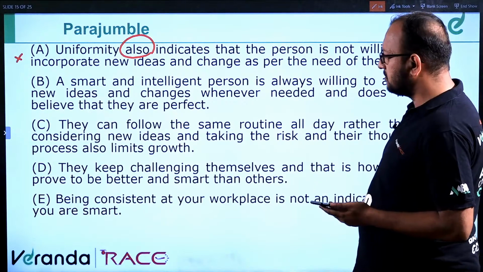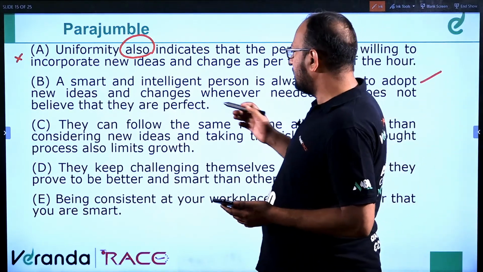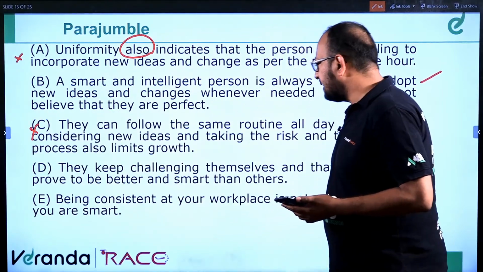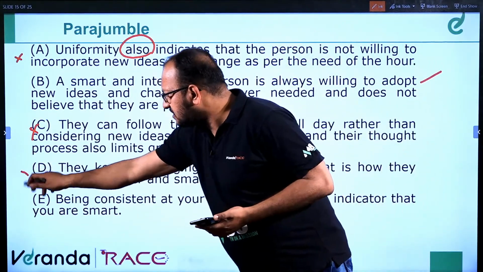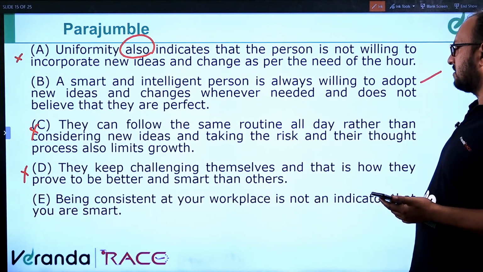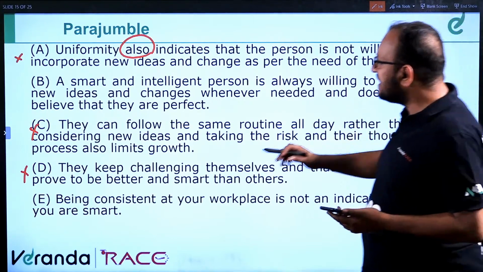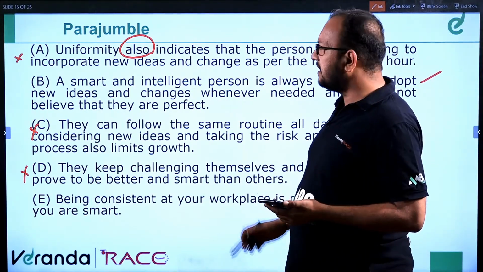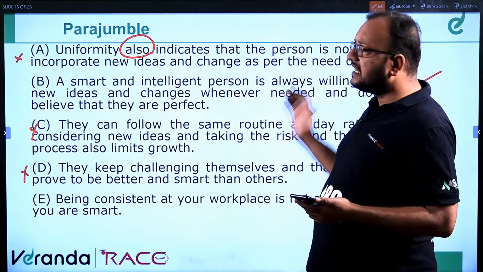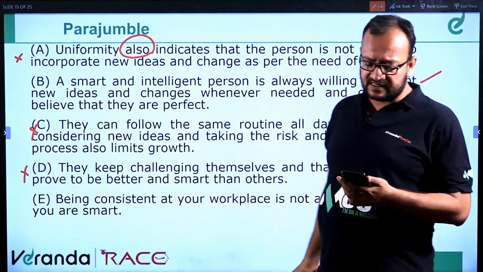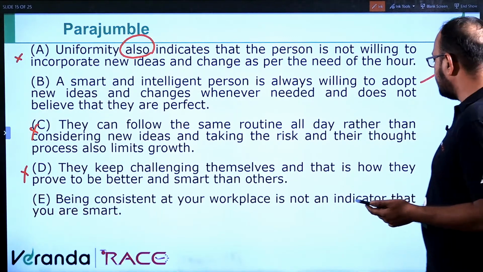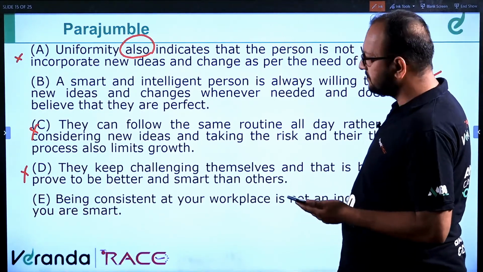Okay. "They can follow" cannot be the first sentence. "They keep challenging themselves" cannot be the first sentence. "Being consistent at your workplace is not an indicator that you are smart." So either E or B can be the first sentence. Let us assume that E is the first sentence: being consistent at your workplace is not an indicator that you are smart.